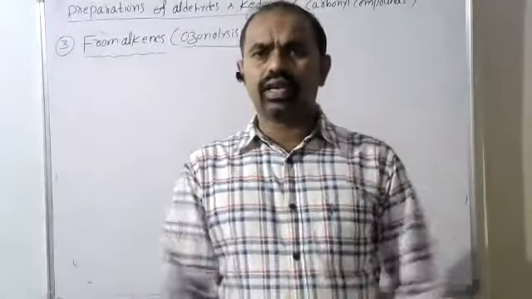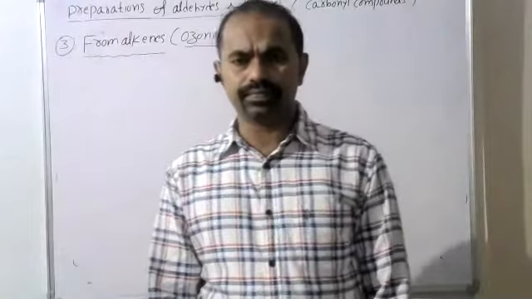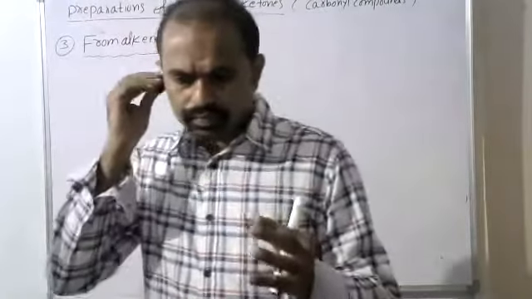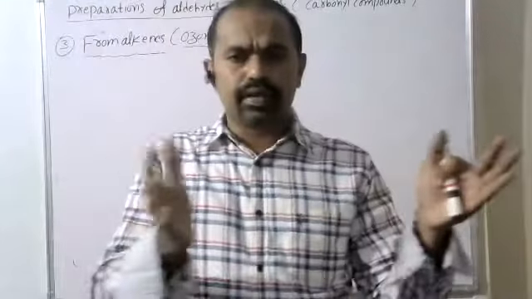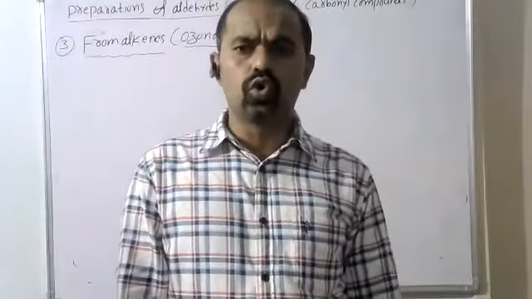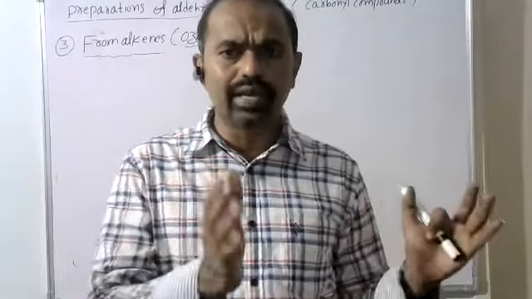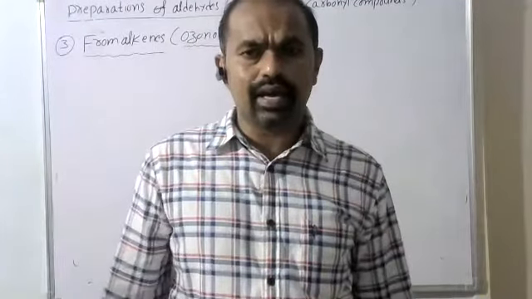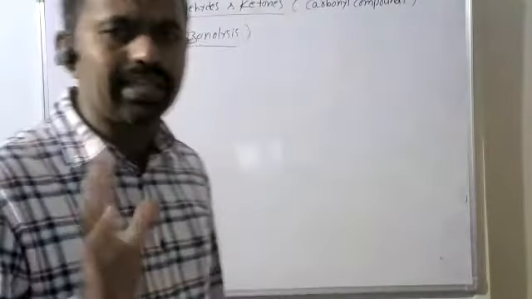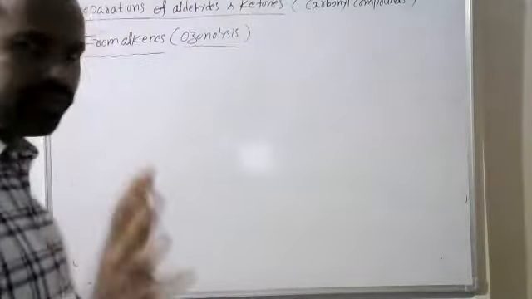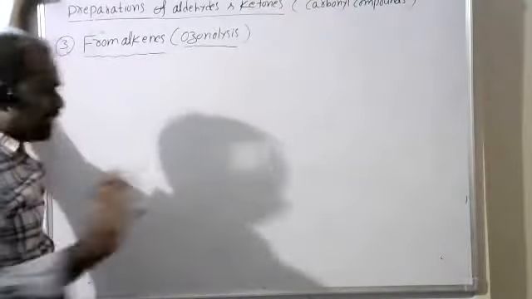These unsaturated compounds react with ozone. First, we get the corresponding ozonides. Ozonides means cyclic compounds. For example, see. Okay, I will take one alkene.